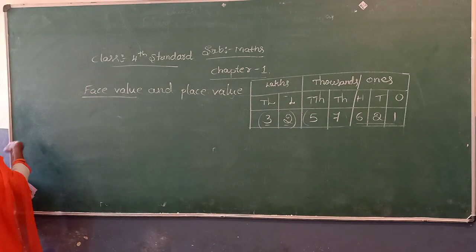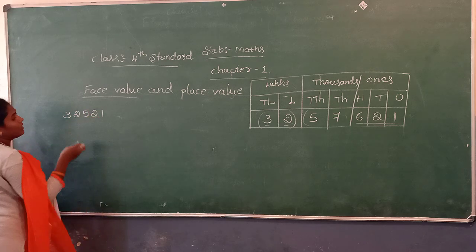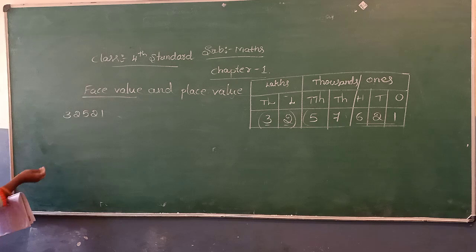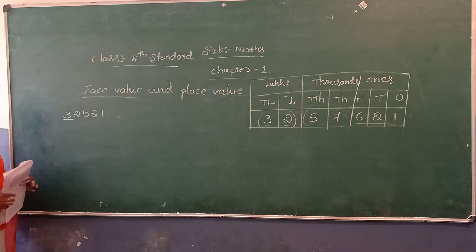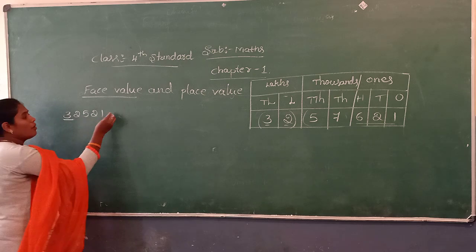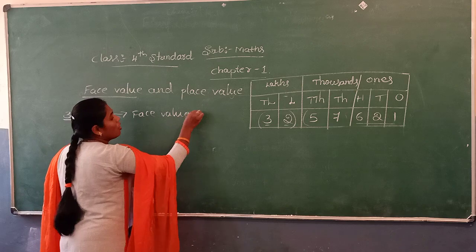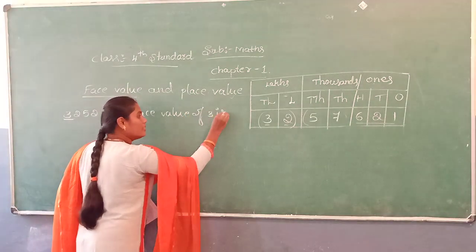For example, I give one number: 32,521. Here what is the face value of 3? The face value of 3 is the digit itself. That is, the face value of 3 is 3.